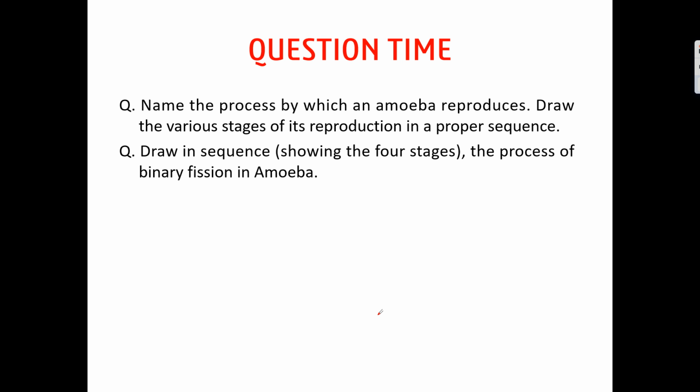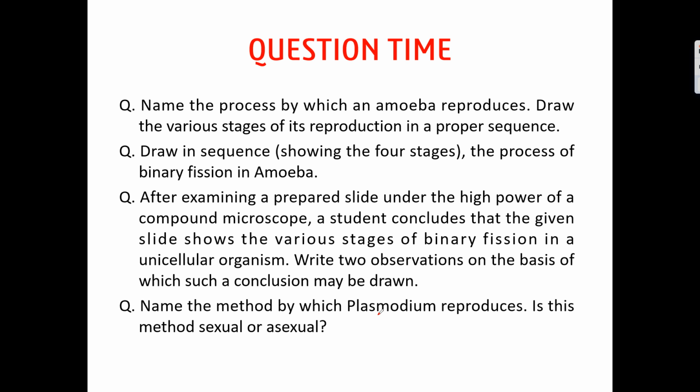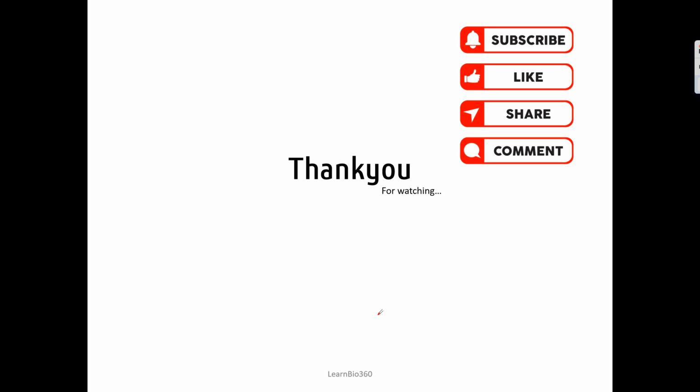So the question is different, but the answer is again the same. The third question is also the same thing, but they have added some more things here. Write the observation on the basis of which a conclusion may be drawn. Name the method by which Plasmodium reproduces. Plasmodium reproduces by multiple fission. It is an asexual type of reproduction.